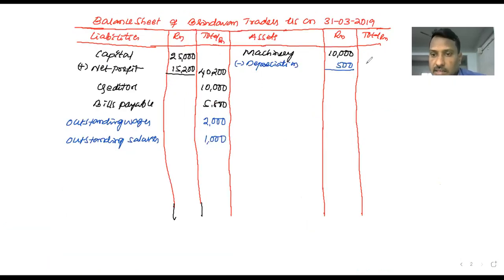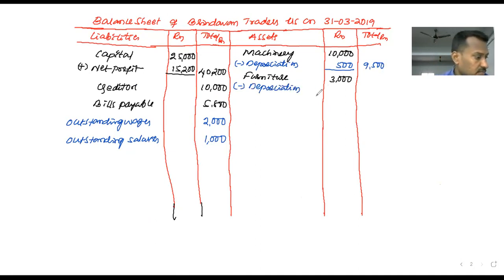So 10,000 minus 500, 9,500. Next, furniture. The value of the furniture, 3,000. From this minus depreciation, amount is 150. 3,000 minus 150, 2,850.